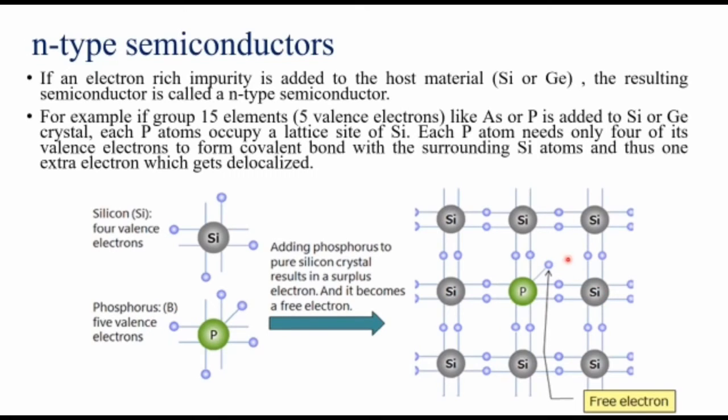So this movement of electrons will generate electricity, because electricity means movement of electrons. So here each phosphorus atom will give 1 extra electron. That electron is free and that will delocalize throughout this crystal.